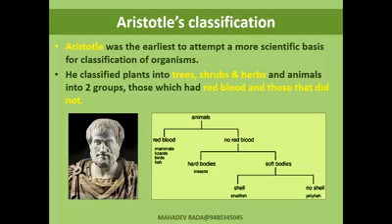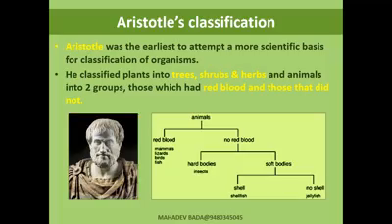Whatever organisms he saw, he classified plants into trees, herbs, and shrubs, and animals into two groups, those which had red blood in them and those which do not have red blood. It was a very simple classification, the first attempt made by Aristotle for the classification of living organisms.